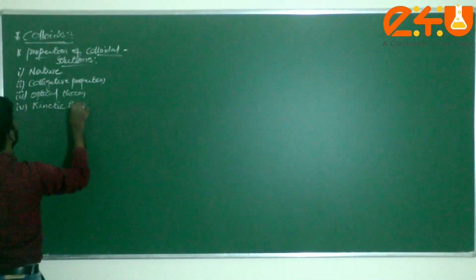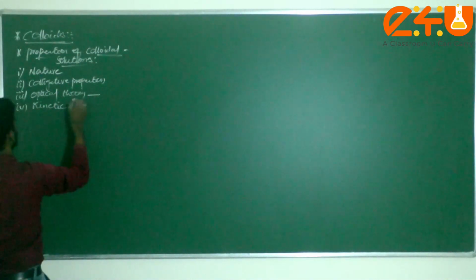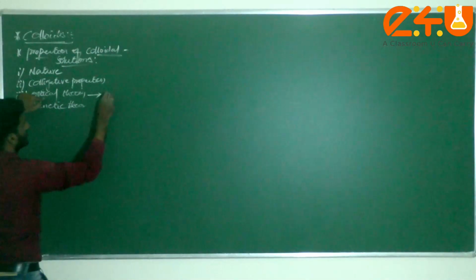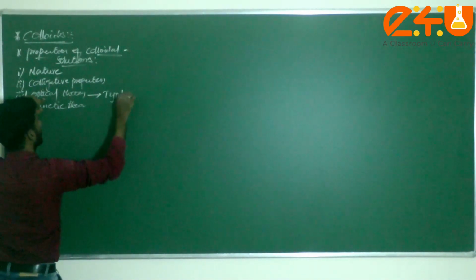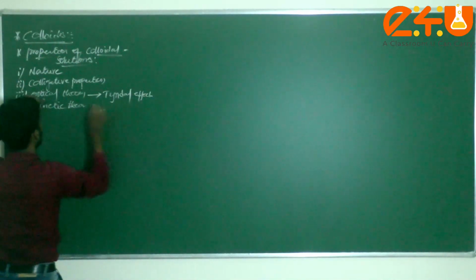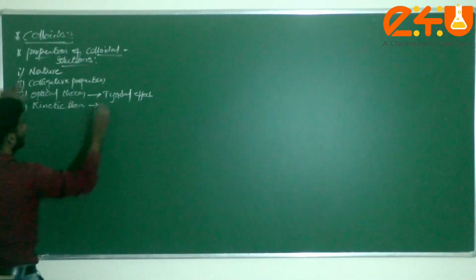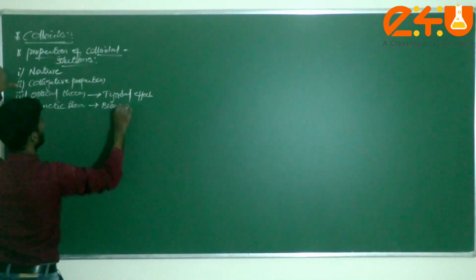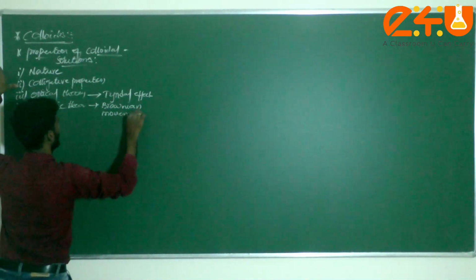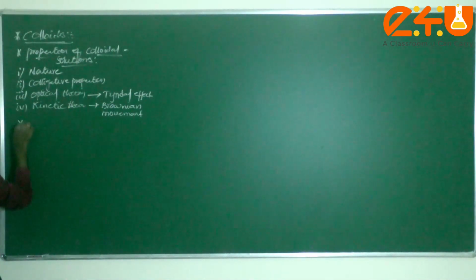Kinetic theory means kinetic motion, and optical means with respect to light. We have one effect here, very important, Tyndall effect. With respect to kinetic, we have one known as Brownian movement. This is the fourth one.